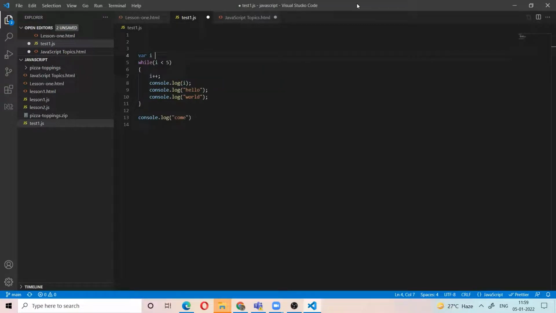Whereas i equals 0. So first it is 0, so i is less than 5. Then it becomes 1, and it will print here. Next, again it will go, so 2, 3, 4, up to 5 only it will print. After that, it can't print.